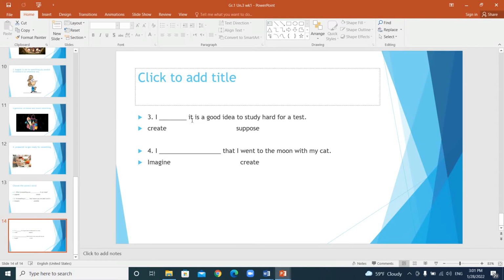Here, I blank, it is a good idea to study hard for the quiz. I suppose, you think it's a good idea. Okay, I blank that I went to the moon with my cat. I imagine. I think about something that sometimes can be not real, it can be imaginary. That's because it's just created or pictured in your head.